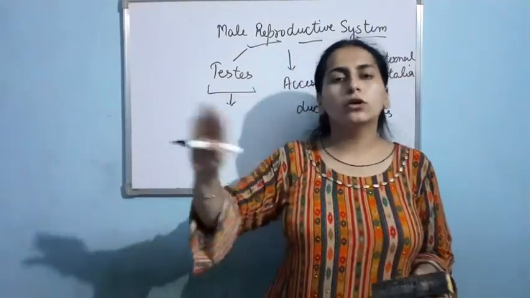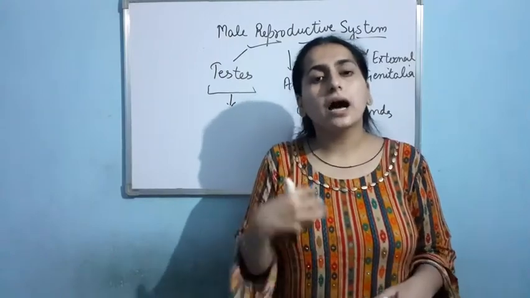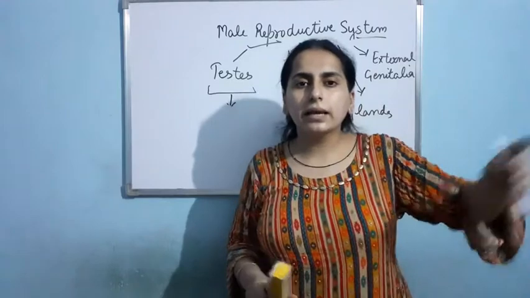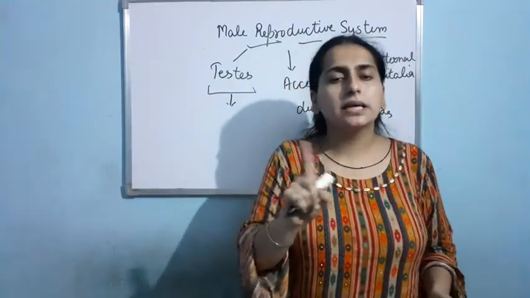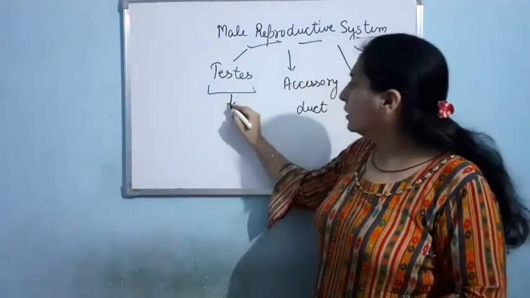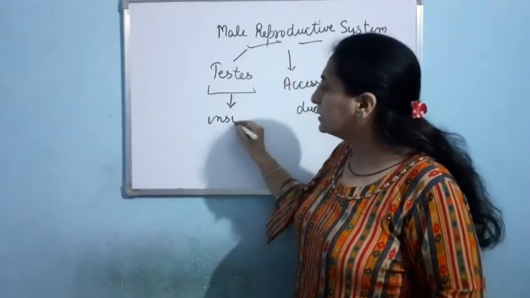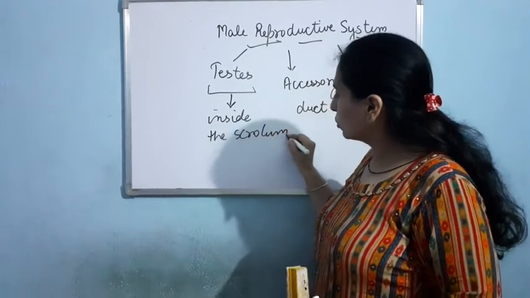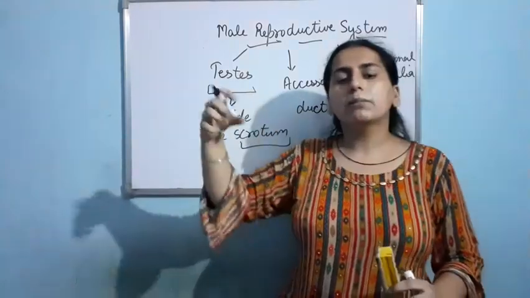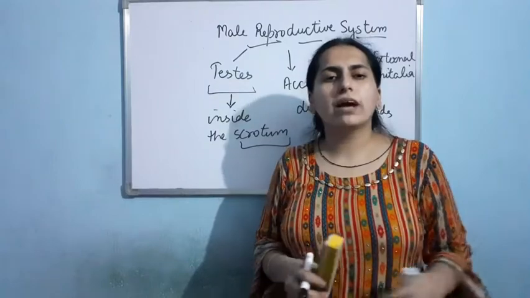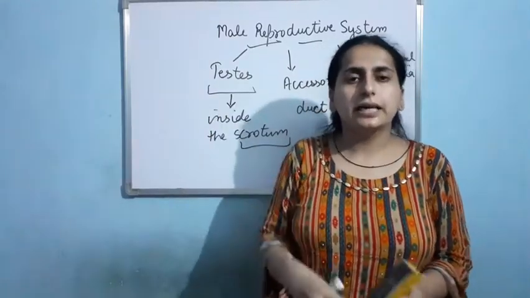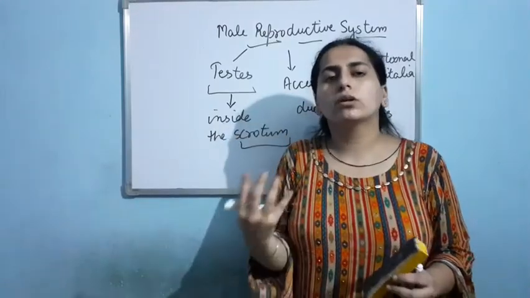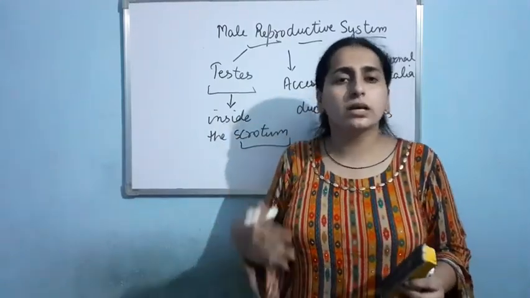If I talk about the human female, then the ovaries are placed inside the body of the female. But in case of the male, the testes are not present in the abdominal cavity. Rather, testes are present inside the scrotum. Clear? And why is it so? So that the temperature could be 2 to 2.5 degrees Celsius less than the body temperature, and that temperature is actually required for the formation and healthy growth of the sperms.